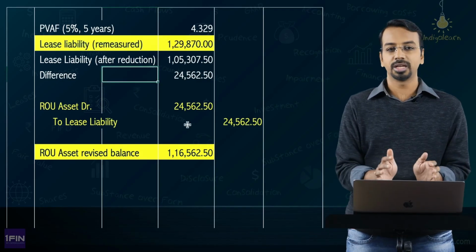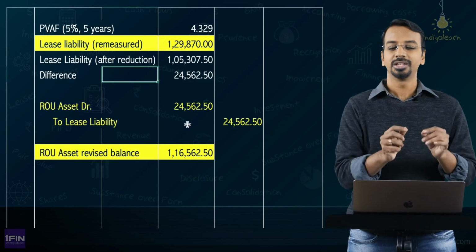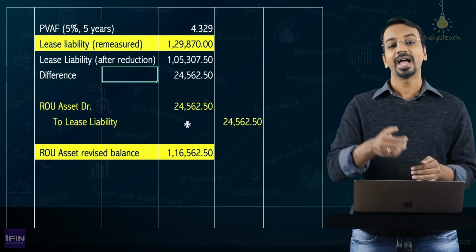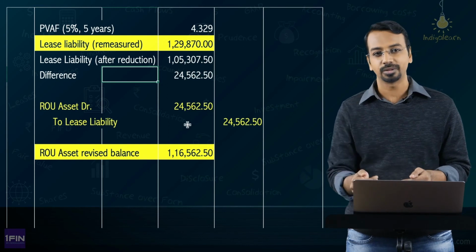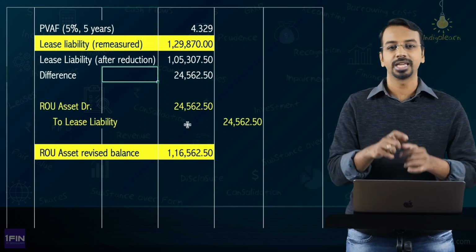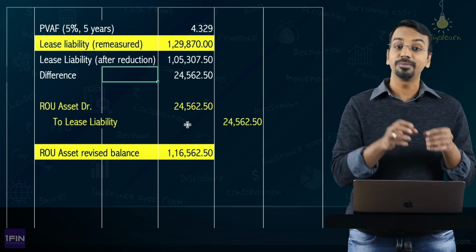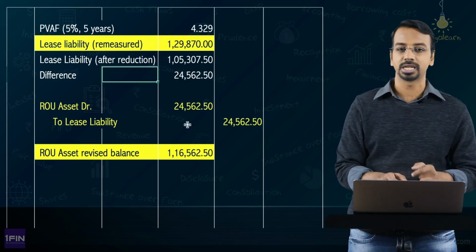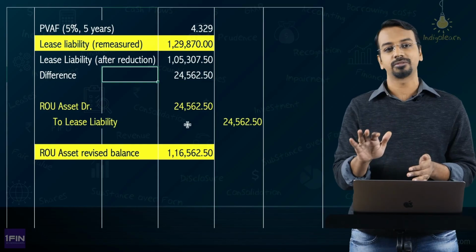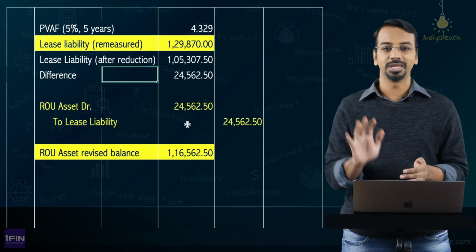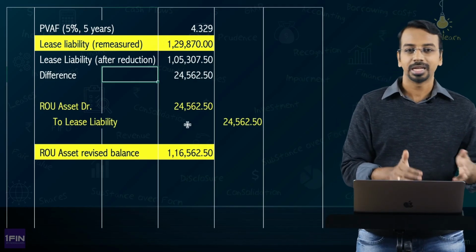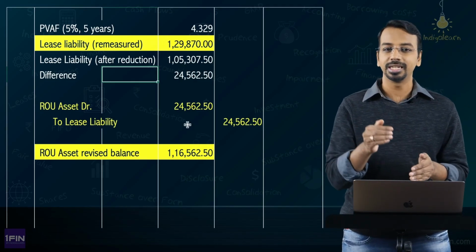So if you have understood this, you have understood a major part of the lease modification and remeasurement. Whenever there is a reduction in scope, first adjust the lease liability and the right of use asset. Whatever is the difference, take it to P&L. Then do the remeasurement and whatever is the difference, again adjust it to lease liability and right of use asset. Here nothing will be charged off to P&L, right? So we have seen a case where there is an increase in term and we have seen a case where there is a decrease in scope.